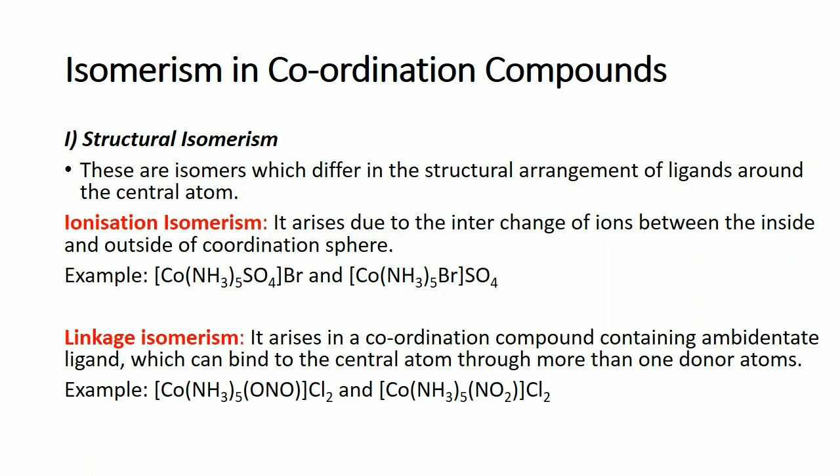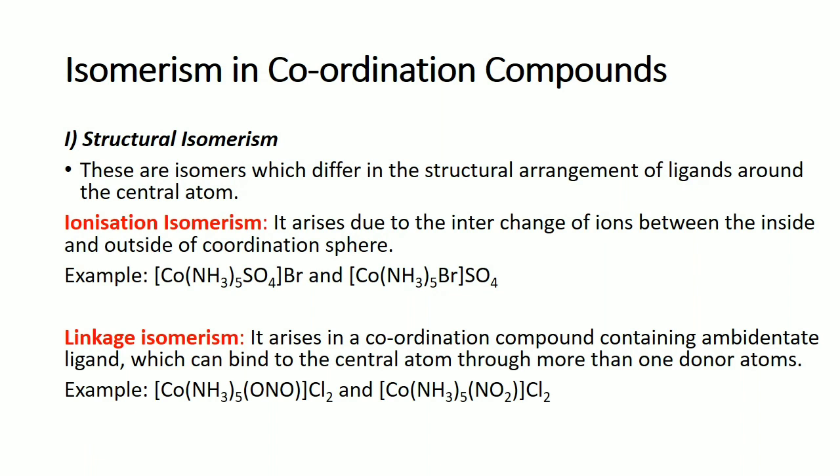Next one is linkage isomerism. What is linkage isomerism? It arises in a coordination compound containing an ambidentate ligand, which can bind to the central atom through one or more donor atoms. See the example. It is again a cobalt complex. In both the examples you have ammonia. Chlorine is also there. But NO2 is present as NO2 in one case and the other one as ONO. That is, NO2 is an ambidentate ligand.